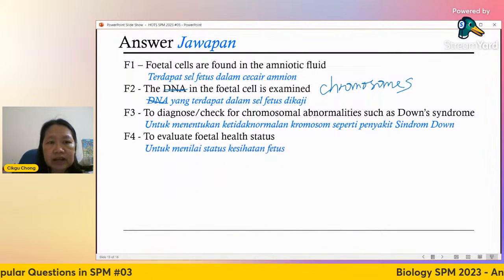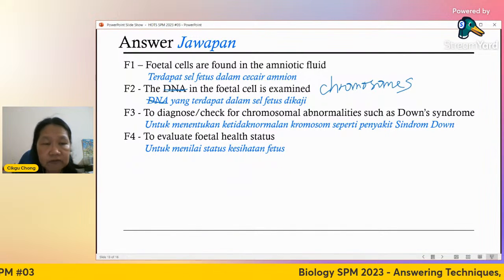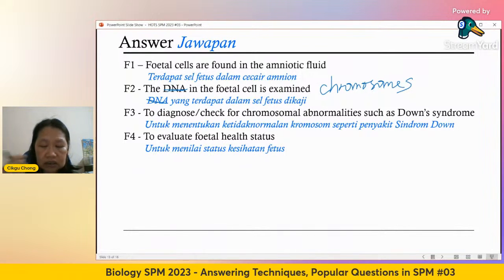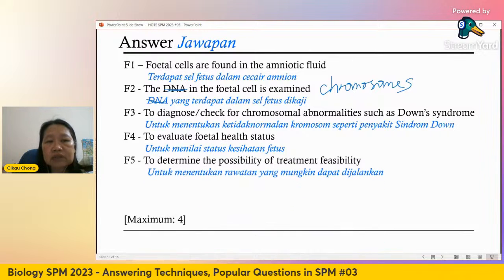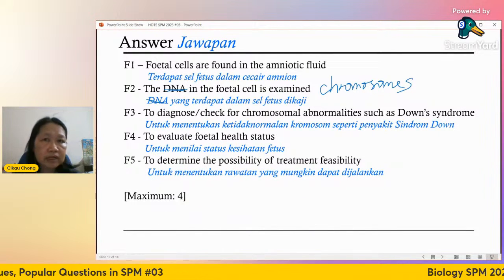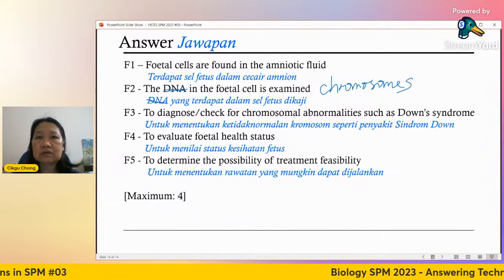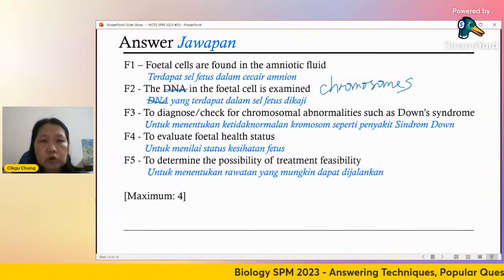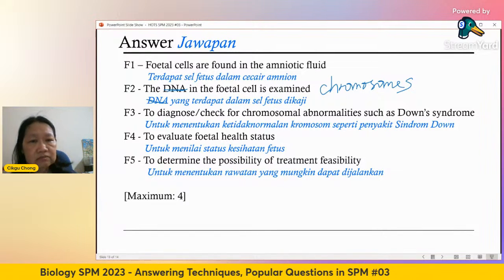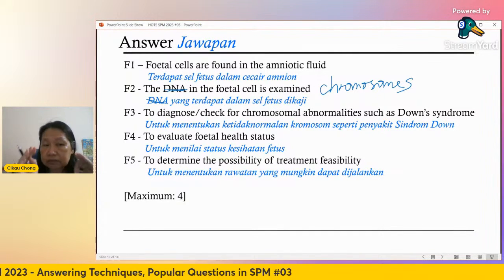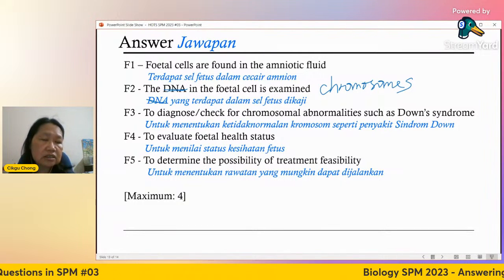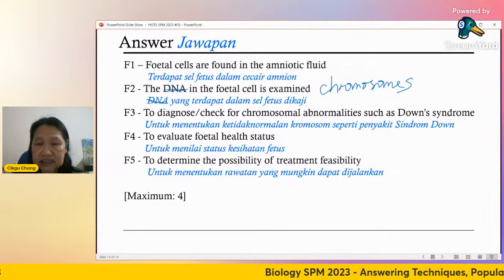Then to evaluate the fetus's health, whether the fetus is healthy or not, you can check from the fetal cells, see the number of chromosomes and so on, to determine the possibility of treatment, if treatment can be done, even to determine the possibility of abortion. You know abortion? Abortion means terminating the pregnancy because the baby has certain abnormalities. So this is very simple, only 4 marks, but you need to know what to write. You need to know the function of amniocentesis.